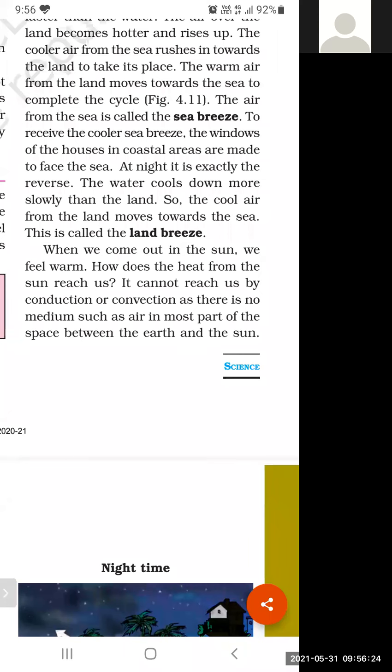Before discussing the third type, there are some questions. And student, remember one thing: the more questions you put, the more answers you will get. So do not learn answers. Make your questions.